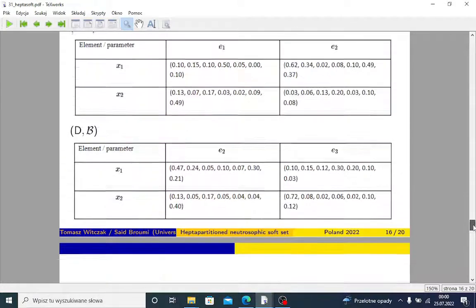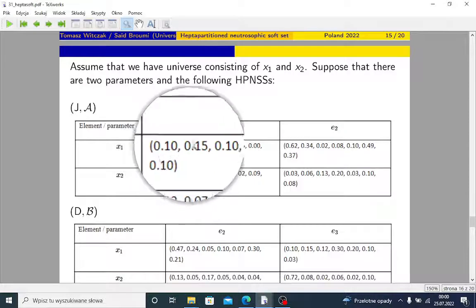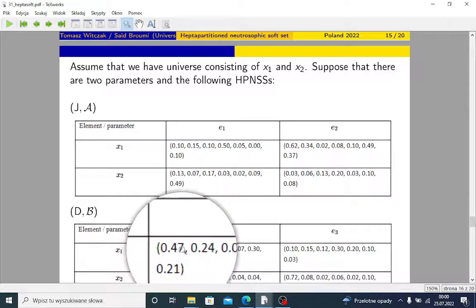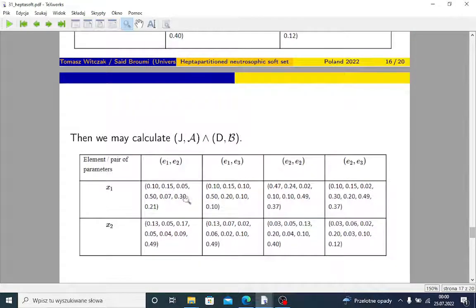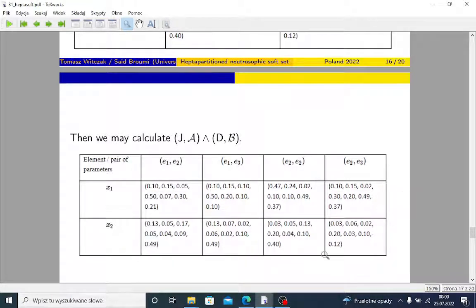We are interested in E1, E2. So truth of x1 in this set under E1 is 0.10. Here we have 0.47. And we take the minimum of these values to get this 0.10. And the same in other cases.